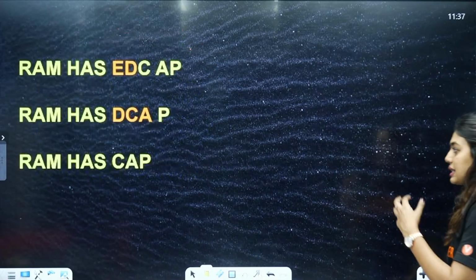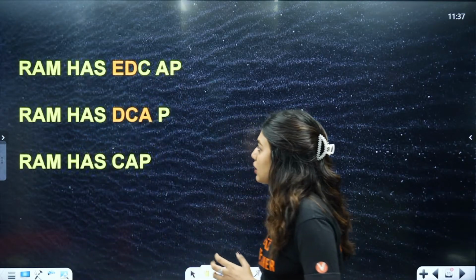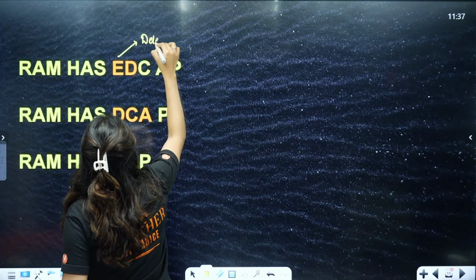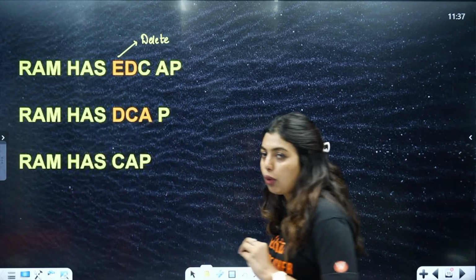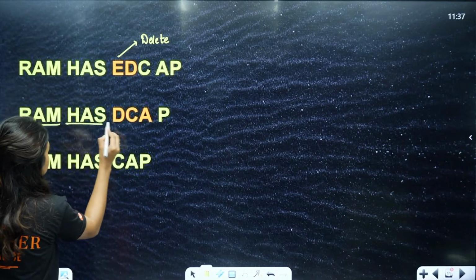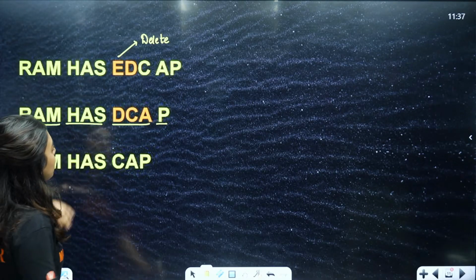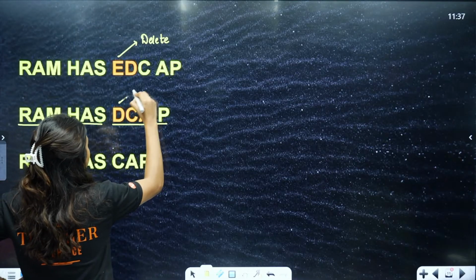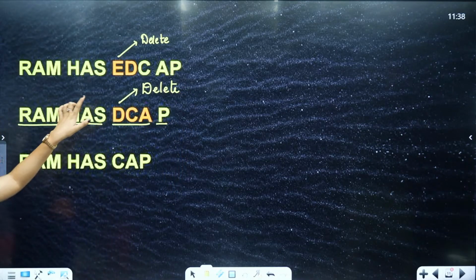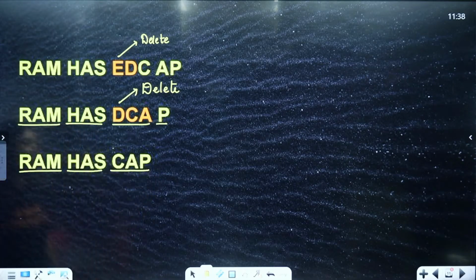Now students, the same thing can happen if I delete. Let's say RAM has EDC AP. It was given. Now I am going to delete the letter E. When I deleted E, what happened? Just look at the reading. Again, RAM has DCAP and whatever it continues. Now next I'll be removing D from it. So first I deleted E, second I deleted D. Now you see RAM has cap.